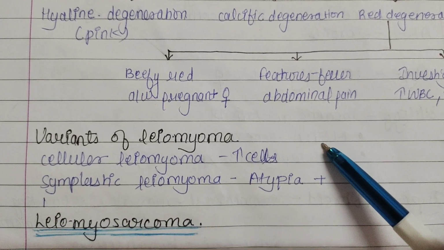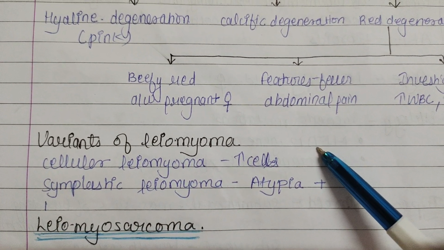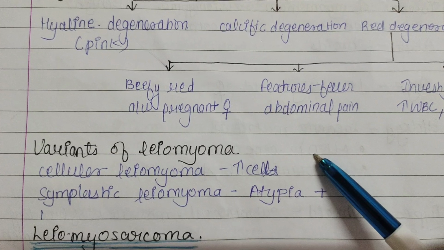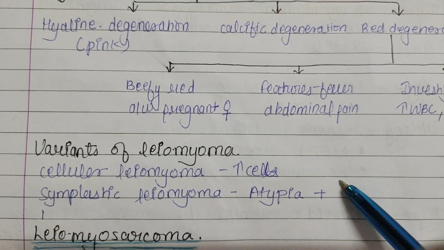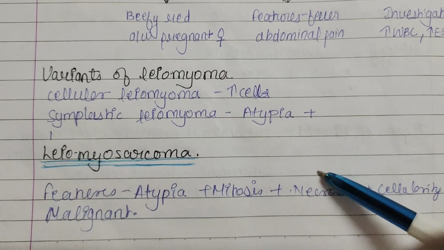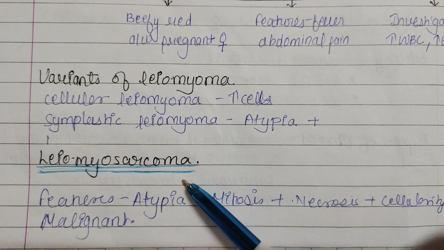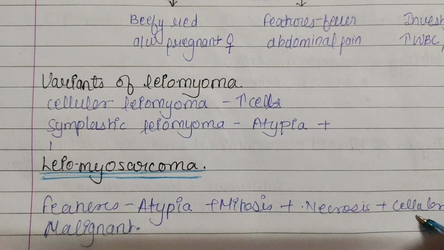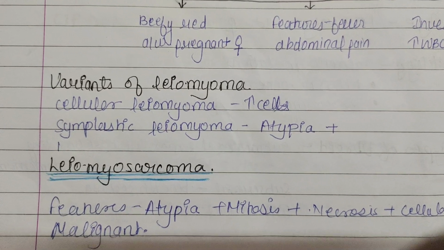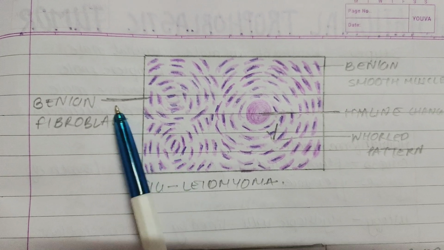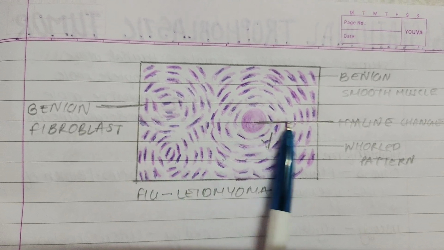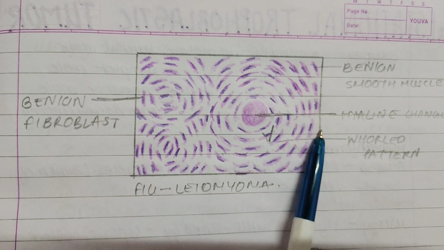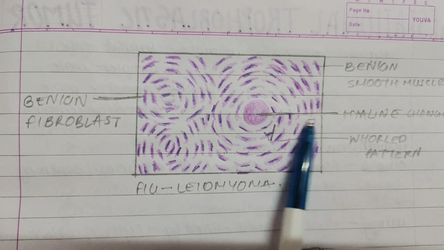Now the variants of leiomyoma are cellular leiomyoma, in which there is an increased number of cells, and symplastic leiomyoma, where atypia is present. Now leiomyosarcoma features are atypia with mitosis, necrosis, and cellularity. It is malignant in nature. Histology of leiomyoma: it is benign fibroblast, benign smooth muscle, and whorled pattern is seen, and hyaline change is also seen.